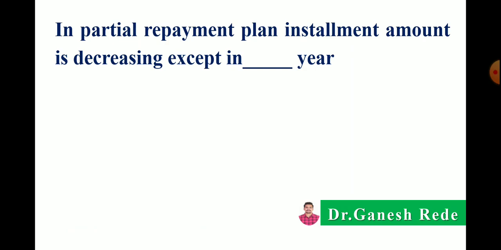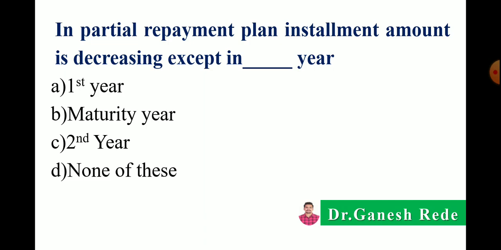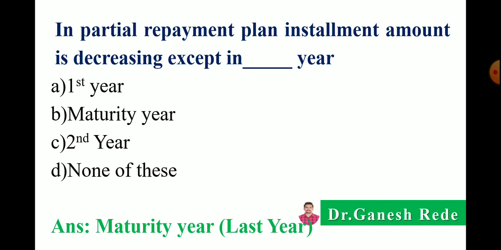Then next, in a partial repayment plan, installment amount is decreasing except in dash dash year. Means option A in the first year, B in the maturity year, C in the second year, or D none of these. So here the correct answer is in a partial repayment plan, installment amount is decreasing except in the maturity year, means except in the last year.